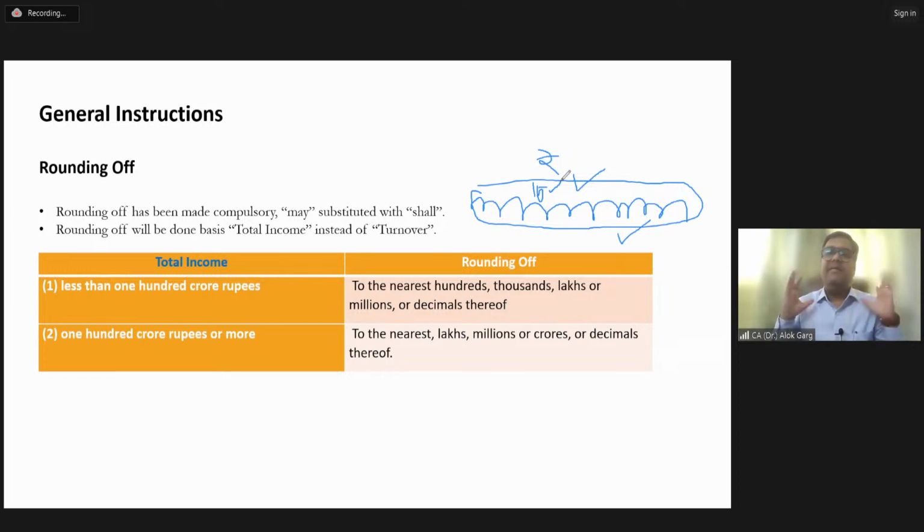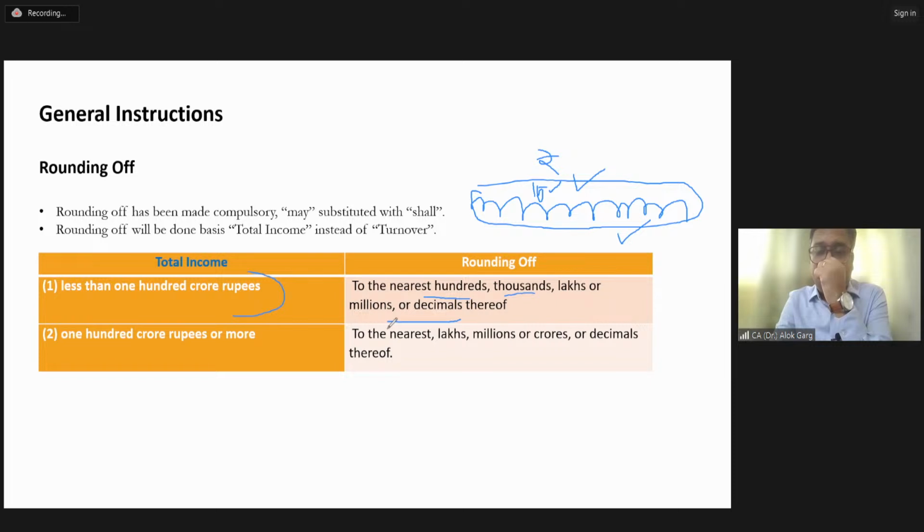So friends, to make the financial statement more readable and more understandable, Ministry of Corporate Affairs has made this rounding off requirement mandatory, right? Now, what is the guidance? The guidance is, if the total income of any company is less than 100 crore rupees, in that case, you can do the rounding off in the nearest 100, 1000, lakhs, or millions, or decimal thereof.